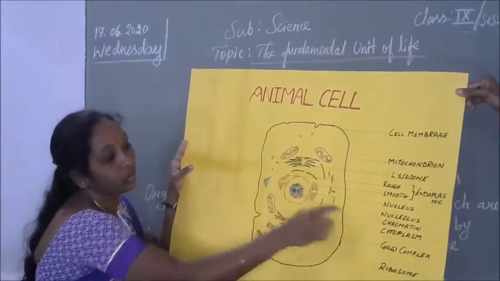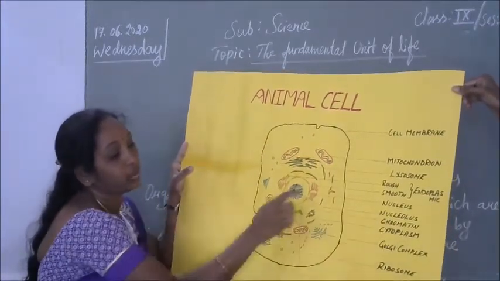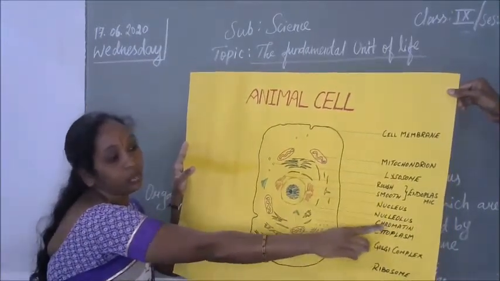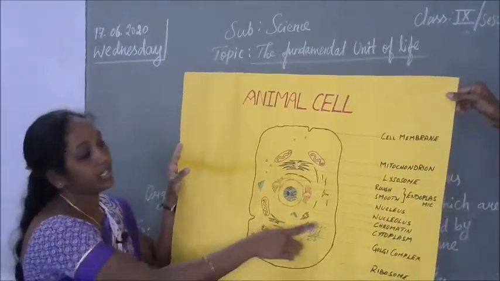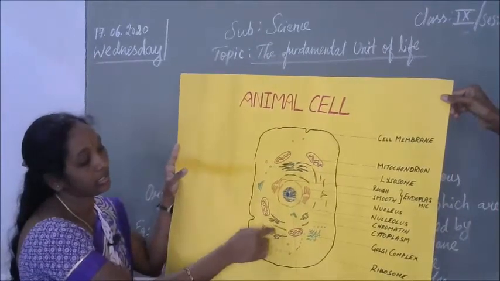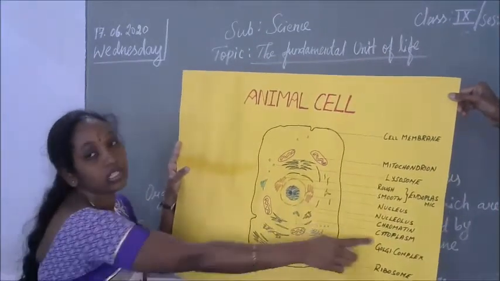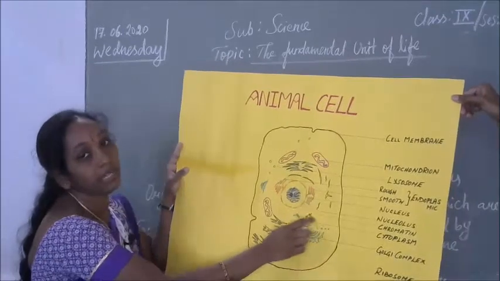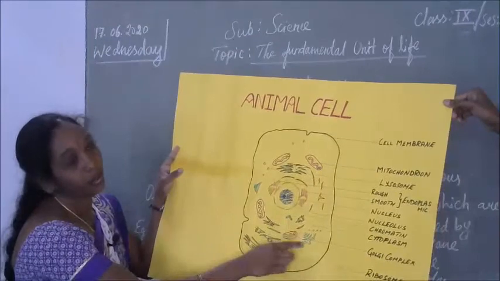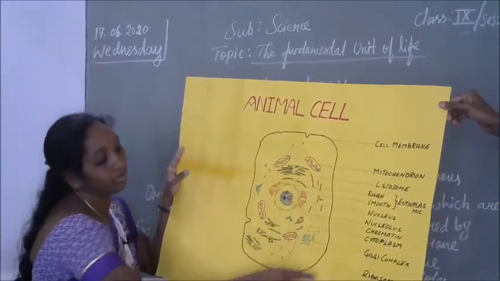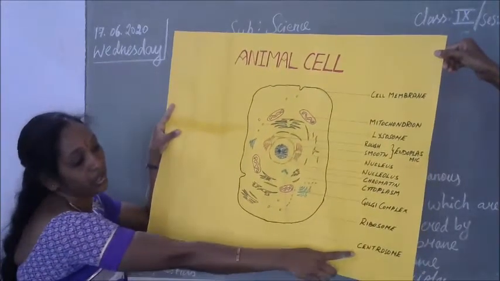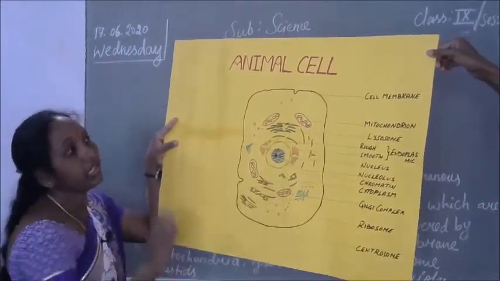Inside the nucleus, the nucleolus will be present. Inside the nucleolus, thread-like structures are there, that is chromatin. So the nucleus, nucleolus and chromatin are genetic materials. Cytoplasm is this empty space, a jelly-like substance inside the cell. It occupies 70% of the place in the cell. Next, Golgi complex, one of the important cell organelles. Next, ribosomes are present in the cell. Centrosome is also present in the animal cell.